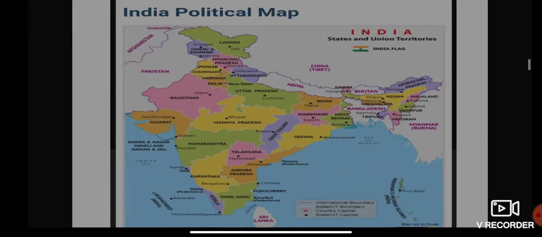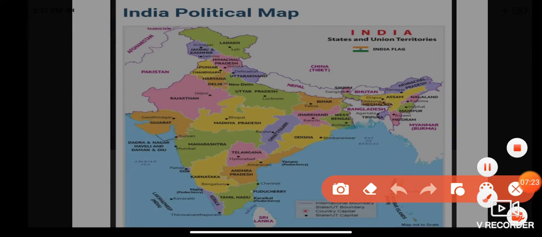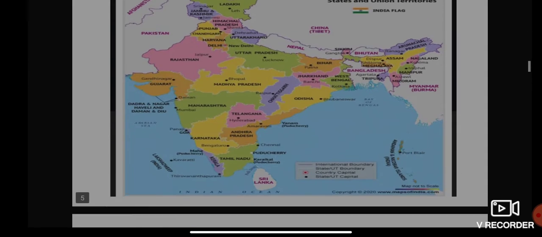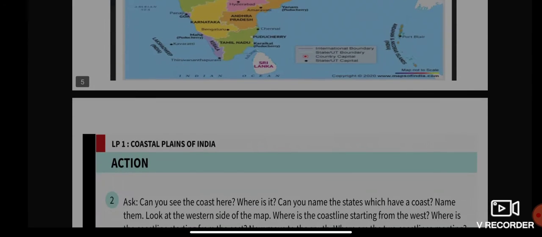Part of the west coast are these states: Gujarat, Maharashtra, Karnataka, Goa, Kerala. And the east coast are West Bengal, Odisha, Andhra Pradesh, Tamil Nadu. These states are part of the east coast, okay? I hope now you are clear.